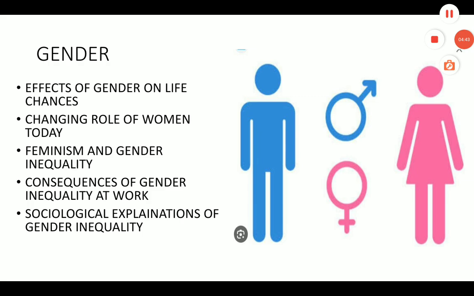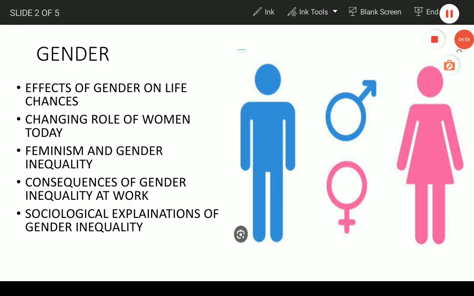The functionalists say that a woman's lack of commitment to paid employment is the cause of disadvantages. Marxists and Marxist feminists say that the ideas of de-skilling and the reserve army of labor are the reason.